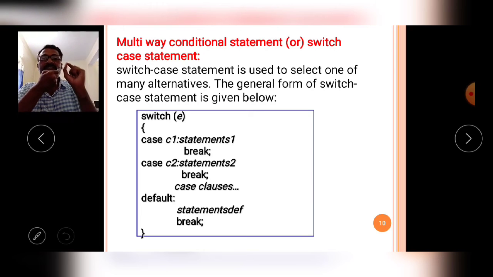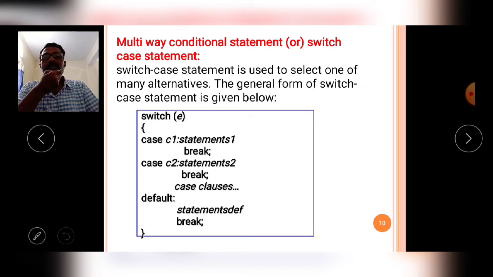Means when the switch value is equal to the case value, then the corresponding case is executed from the switch statement. So in a simple manner, the switch case statement contains multiple options. From the multiple options, only one option is executed at a time. Okay, so like that the switch statement is executed.